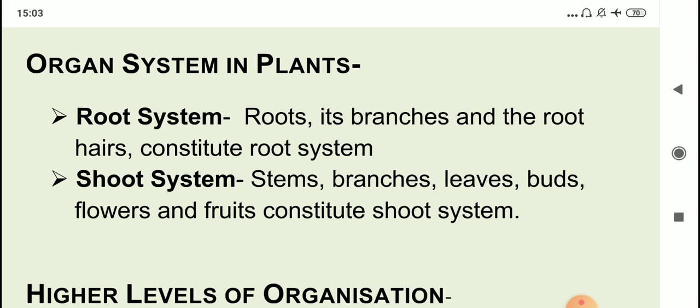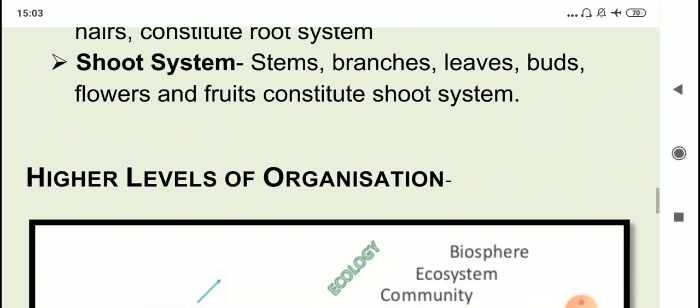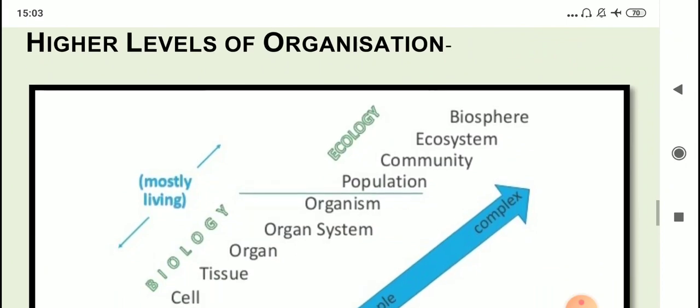Now we studied when the chapter began that cells come together to constitute tissues. Then many tissues come together to form an organ, and different organ systems give rise to one organism. So I told you that this is the lower level of organization. Now beyond organism, whatever comes falls under higher levels of organization.